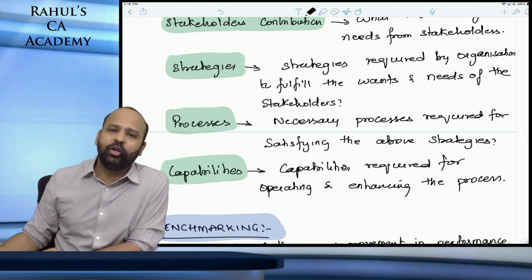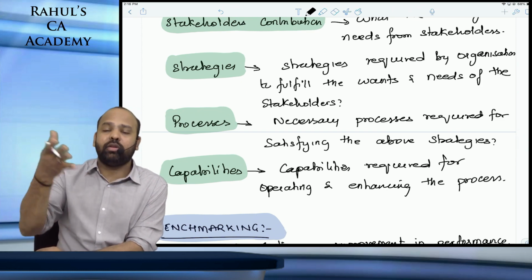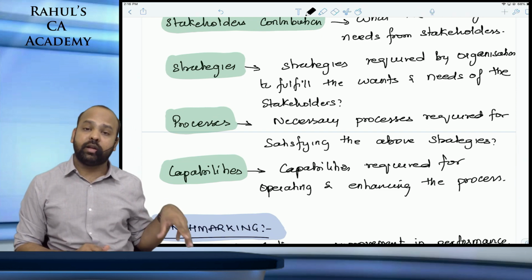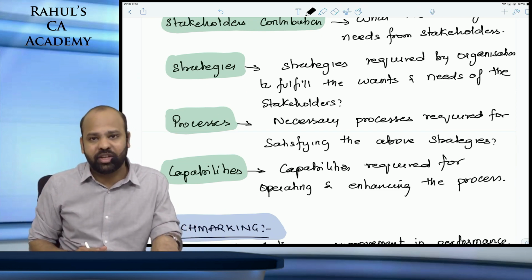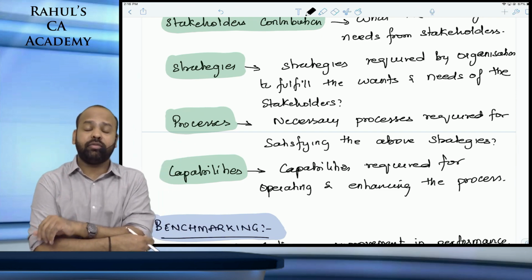Processes can be anything. If you talk about customer satisfaction, under processes you may talk about the internal delivery channels. How should you improvise the delivery channels? Should we include new delivery channels or not? So, internal processes and activities. That is under the 4th phase here.